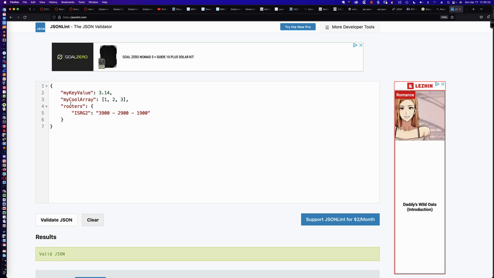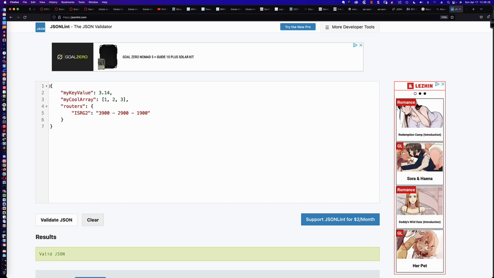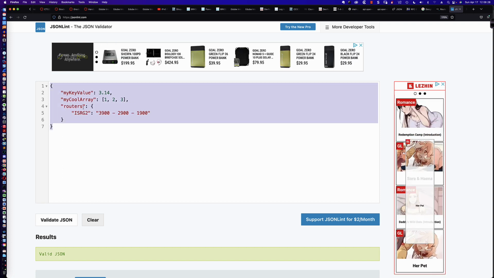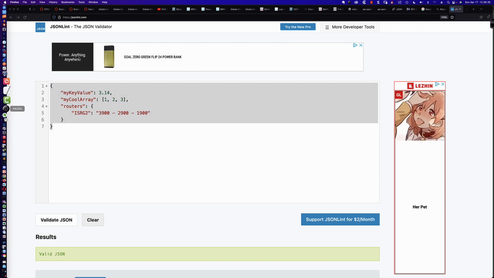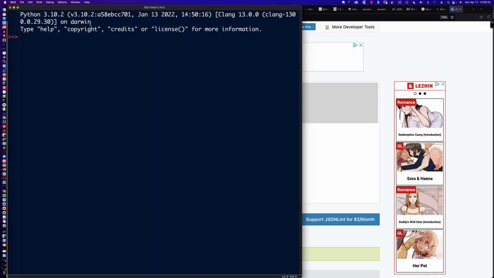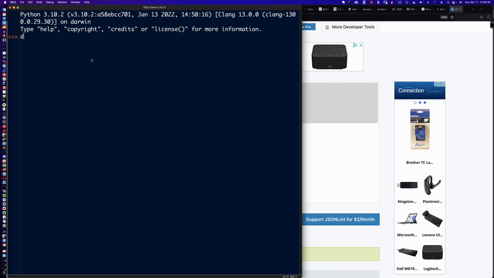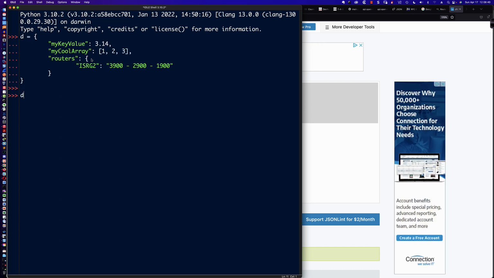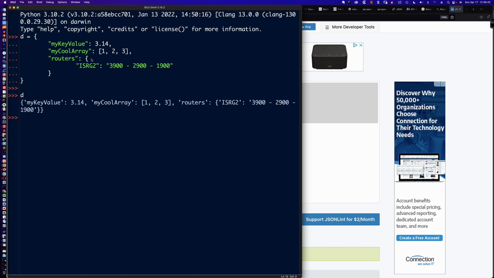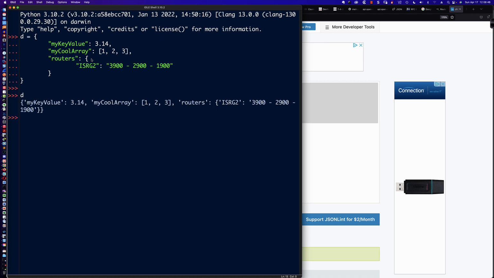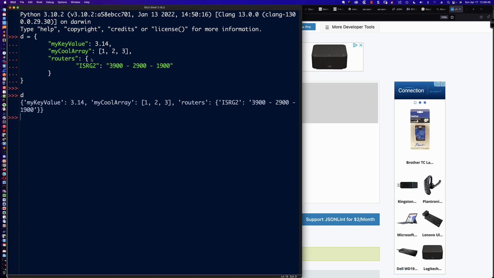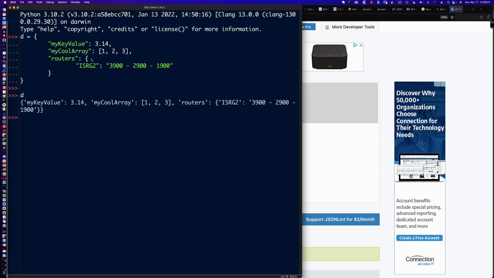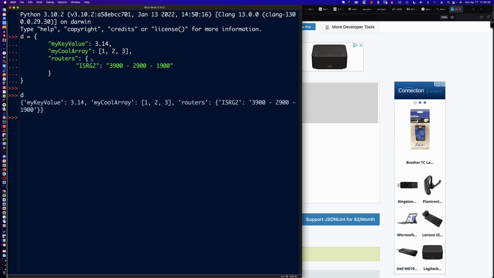And I like how it changes the layout, because from here, I can go ahead and copy this. And if I was to open up IDLE, I could slide this to the side and simply say d for dictionary, and then paste that information in. So now in Python, I have taken that JSON data, cut and pasted it into the interactive interpreter, and assigned the variable name, just lowercase d, to reference this information.